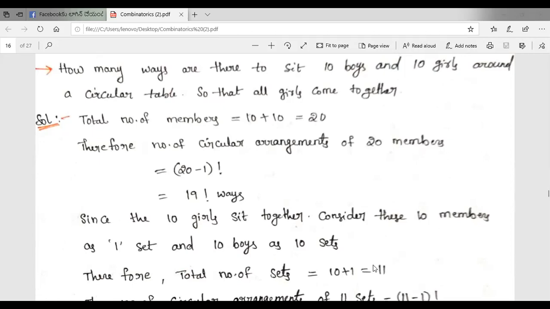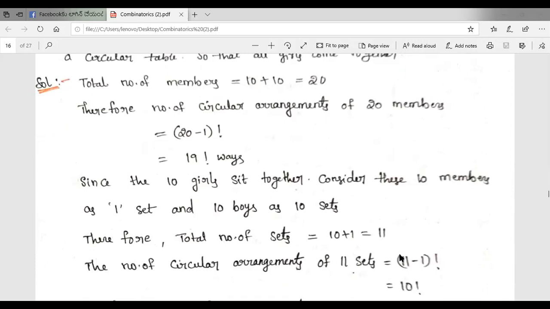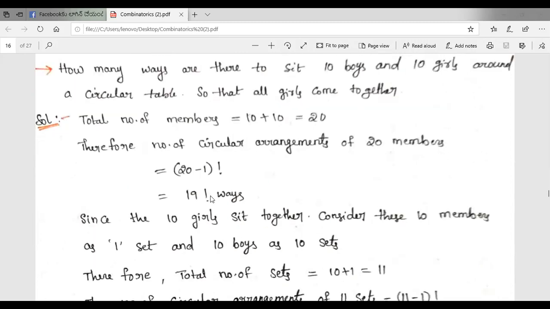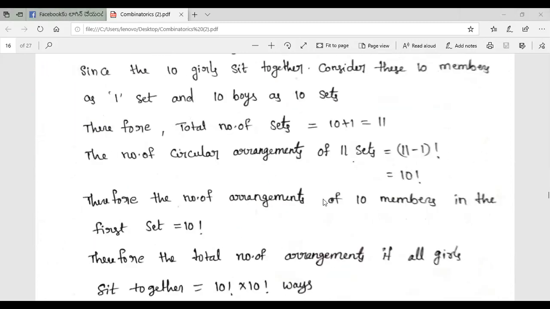We arrange a circular arrangement with these 11 sets, so the total number of circular arrangements of 11 sets is 11 minus 1 factorial, that is equal to 10 factorial. Finally, the number of arrangements of the 10 members in the first set, the girls, is 10 factorial. Therefore, the total number of arrangements if all girls sit together is 10 factorial into 10 factorial ways.